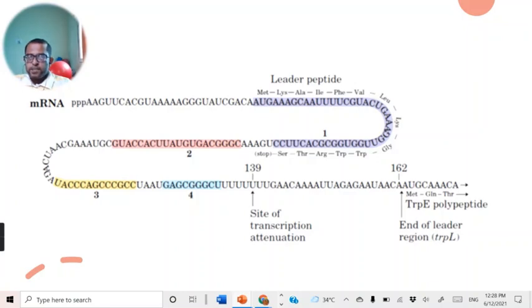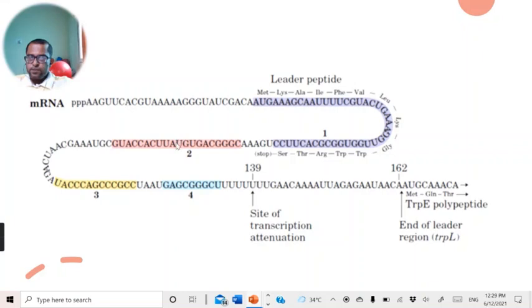This plays a very important role here. When this pairing of region 2 and 3 occurs, it forms the anti-terminator loop, and at that time transcription takes place to the structural genes.